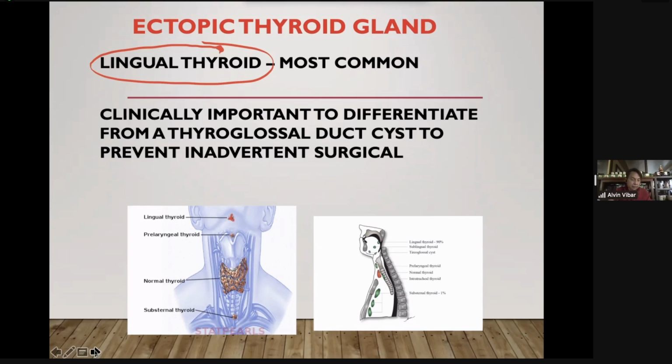Again, ectopic thyroid gland may be seen anywhere from its origin down along its course. And in some cases, the thyroid gland is seen behind the sternum, substernal. Substernal thyroid.